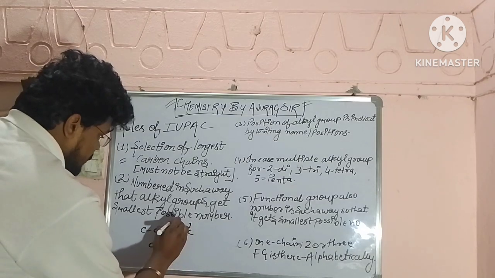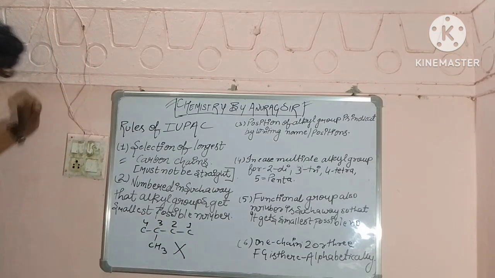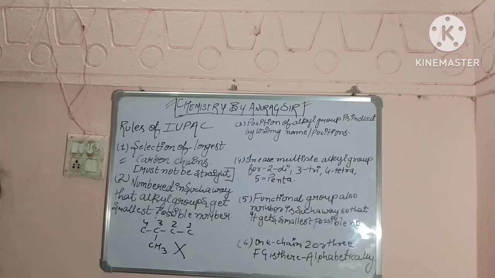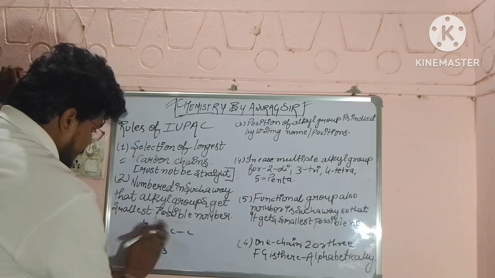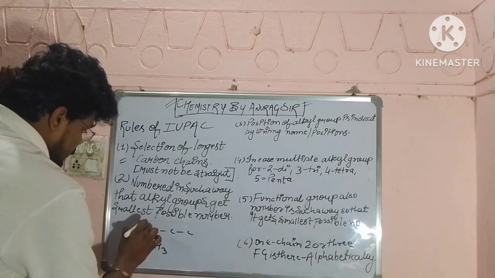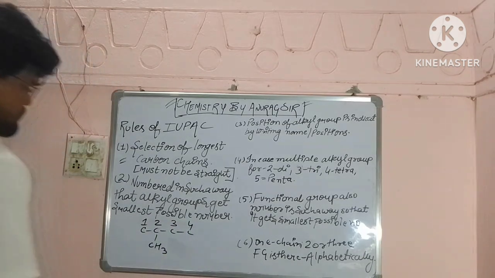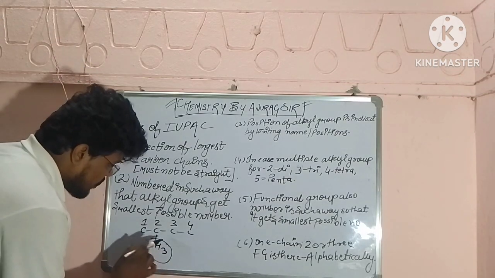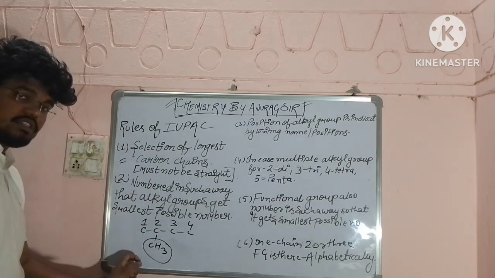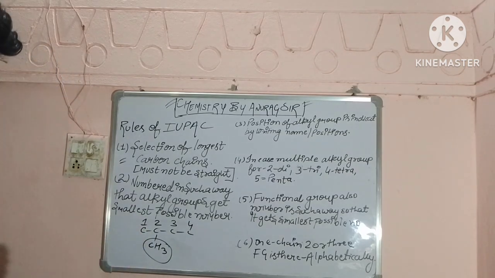We will not number from here 1 2 3 4, this method will become wrong. We have to number from here, 1, 2, 3 and then 4, because here the alkyl group is getting the smallest number. So from here we will number.